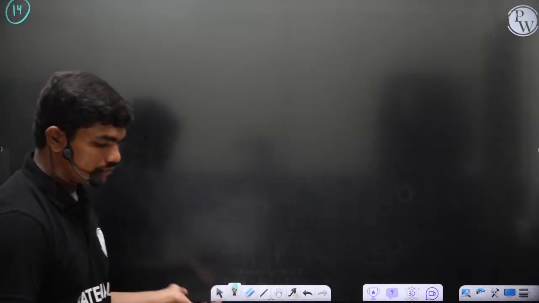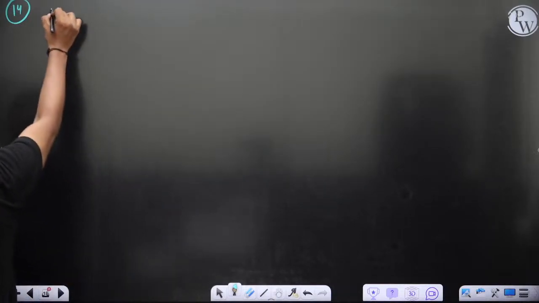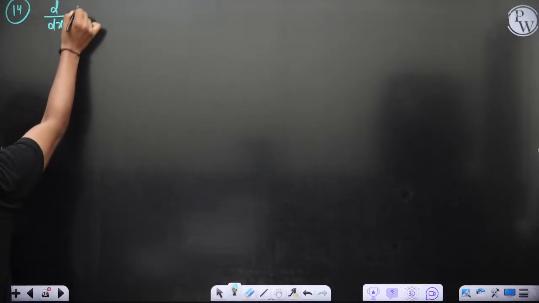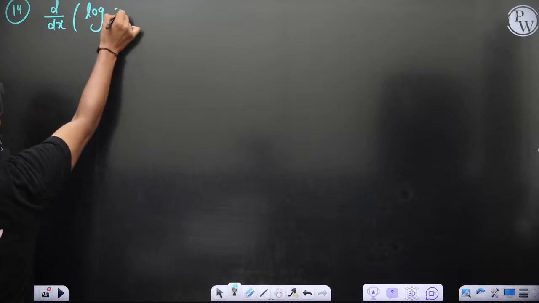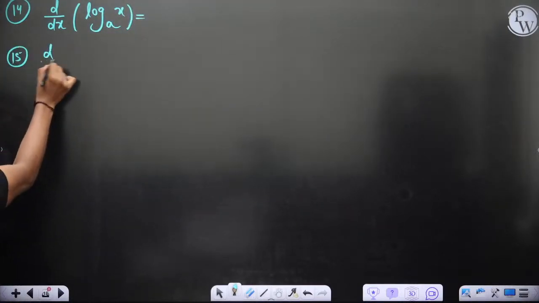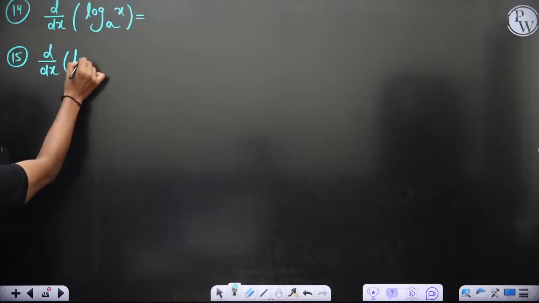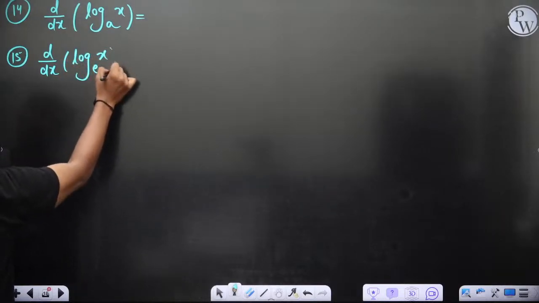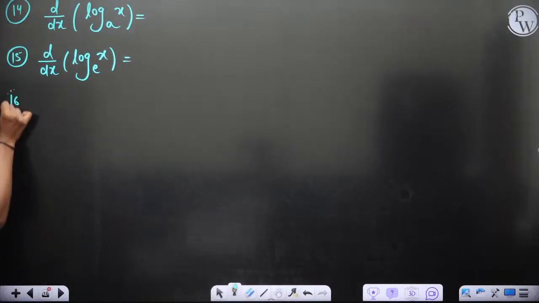So trigonometry got finished. Then polynomial I have given, algebraic functions I have given, then inverse functions I have given, then logarithmic. So d by dx of log x to the base a, 15. d by dx of log x to the base e, the natural logarithm. Then this got finished.